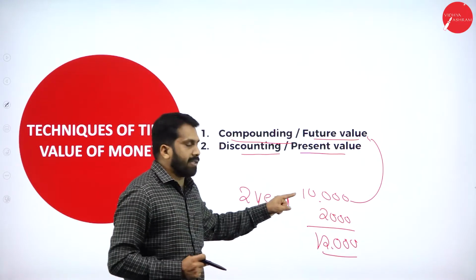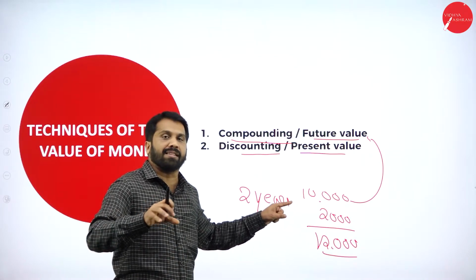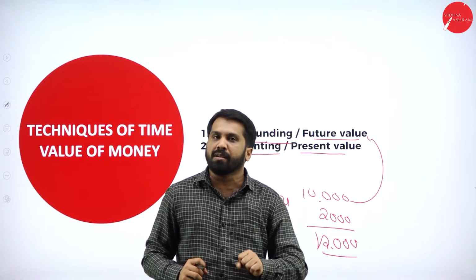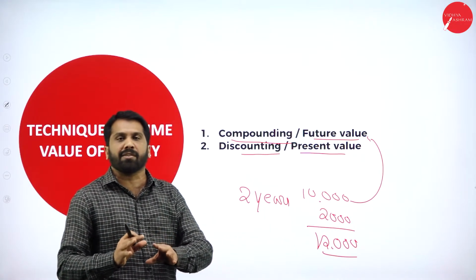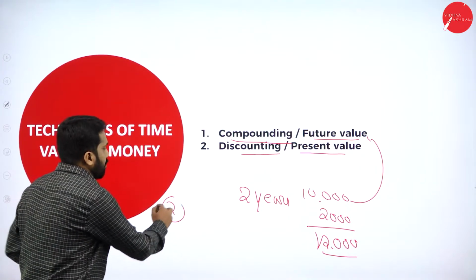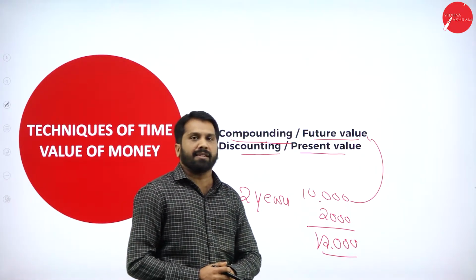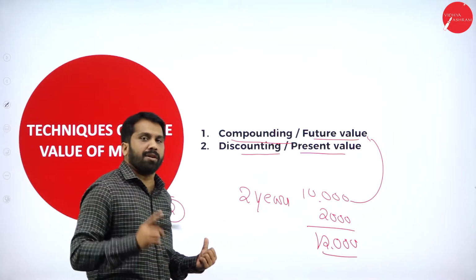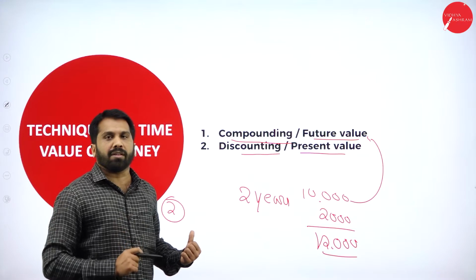For the same 10,000 you will not get that particular thing. Like for 10,000 you wanted to purchase gold. For example, if it's 5,000 rupees per gram, right now you will get 2 grams of gold for 10,000. Now after 2 years, if you give 5,000, 1 gram of gold you will not get.